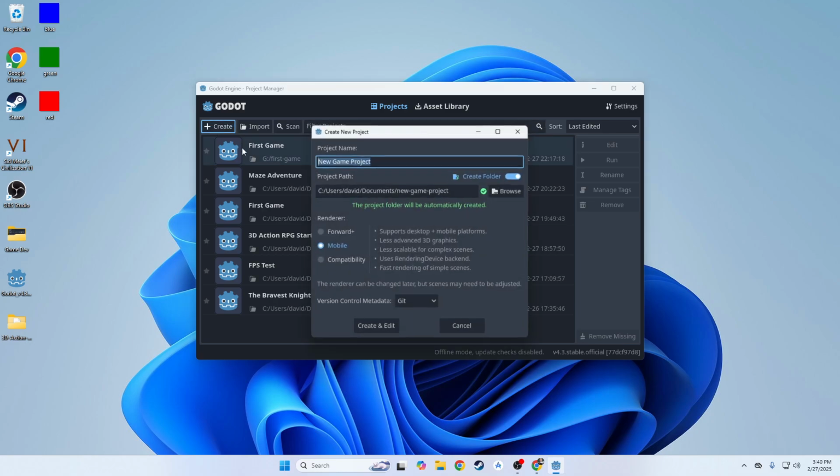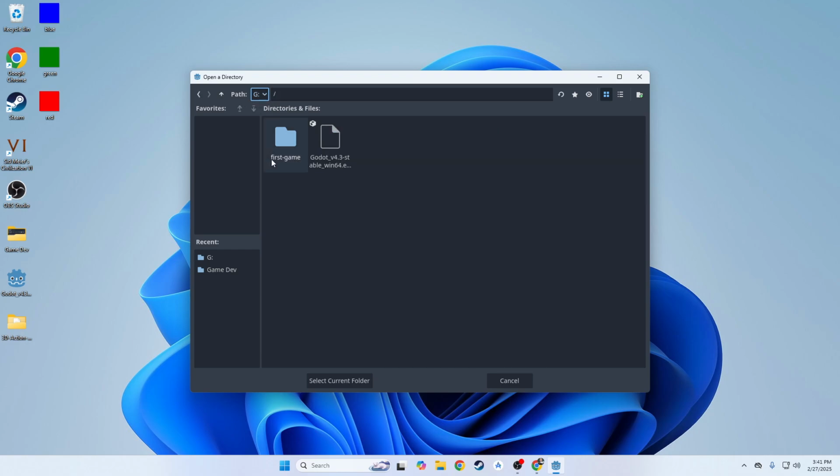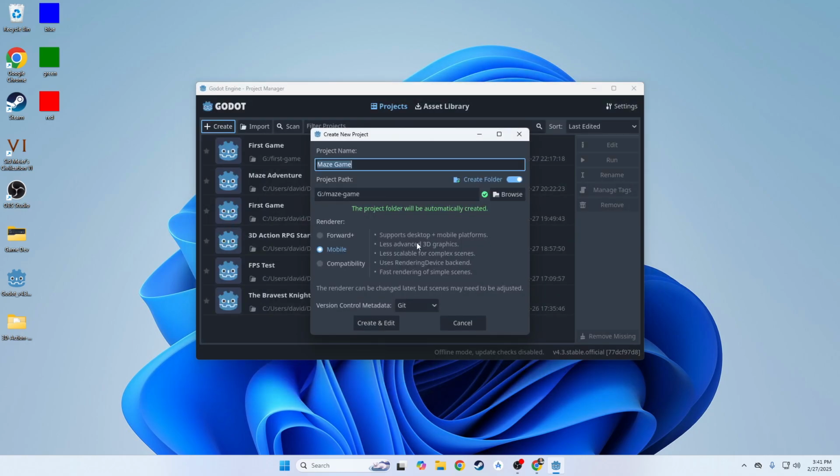I'm going to click create, and I'm going to write maze game, and I'm going to put this on my flash drive again. Now the game we're going to make is called Maze Game, and the reason it's called Maze Game is because it's a game about a maze. Amazing. All right. Click create and edit.